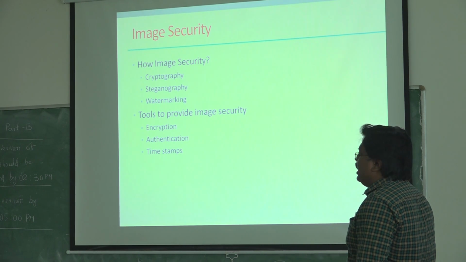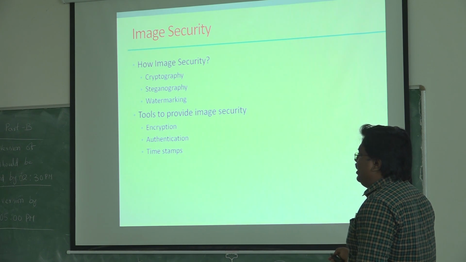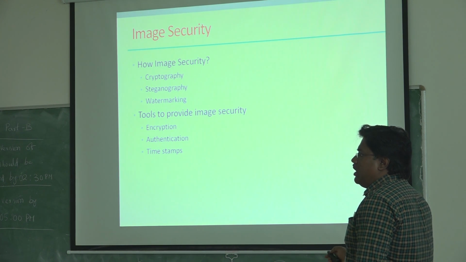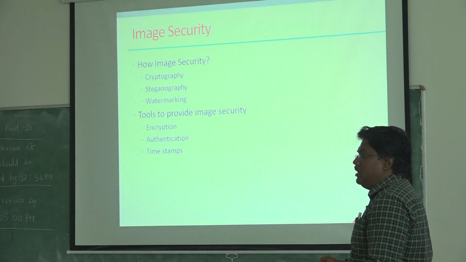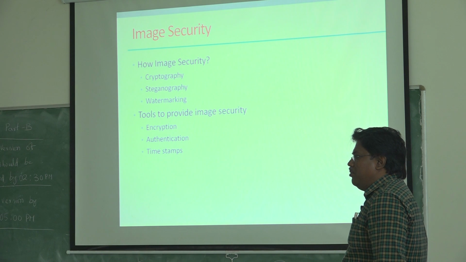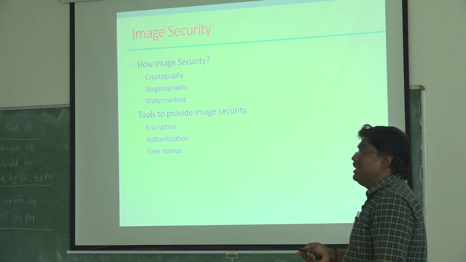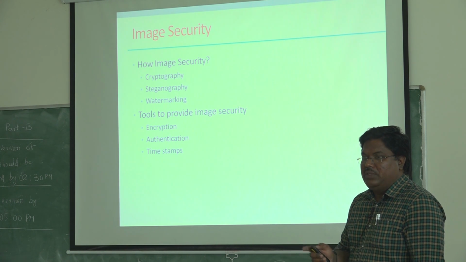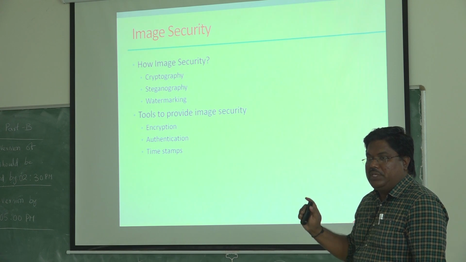If you look at image security, I can get it based on three things: cryptography, steganography, and watermarking. When you talk about cryptography and steganography, you will not have the original information, and it will not give authenticity. But watermarking is the only technique which will give the authenticity of the images and video. That's the reason why we have chosen watermarking. We have not chosen the other two.